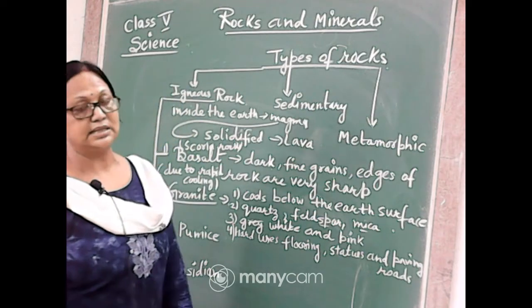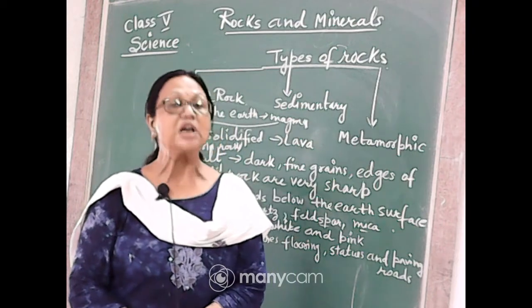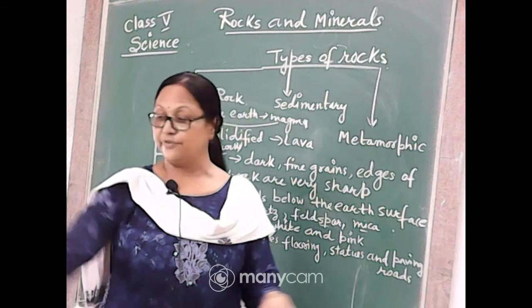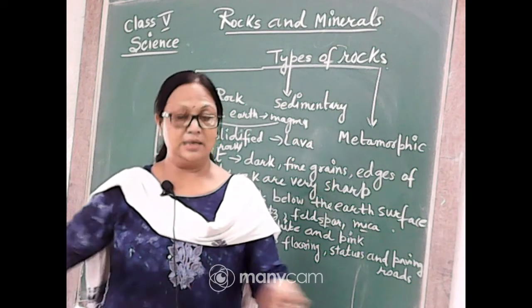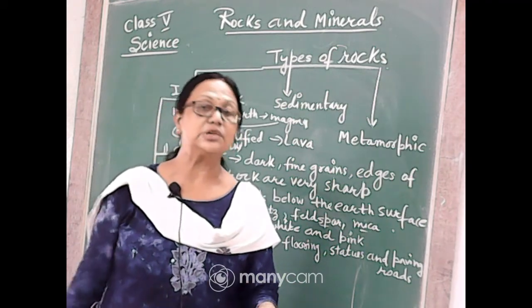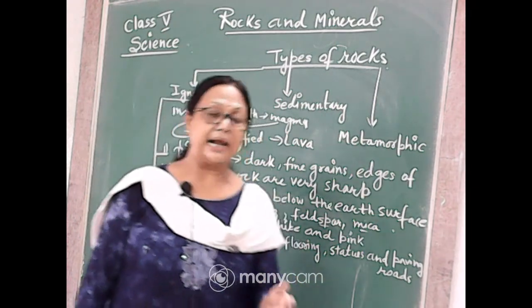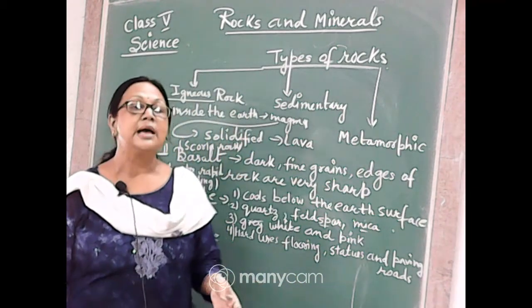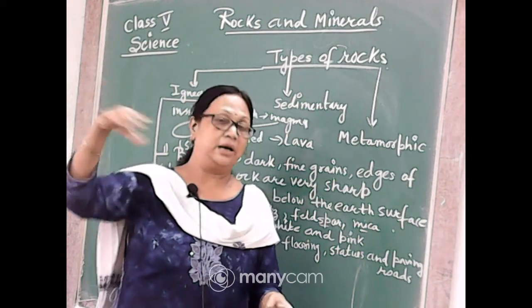And this is a very hard type of rock. So generally we use it for the flooring of houses. Sometimes we make the flooring of the kitchen also, and granite is also used to make statues. Sometimes we pave the roof of our house.